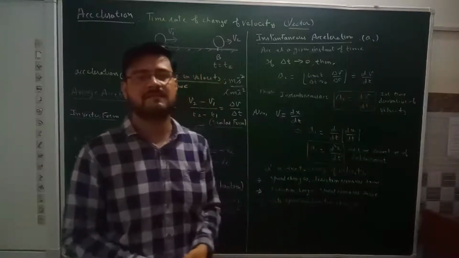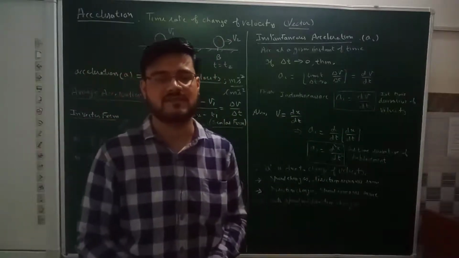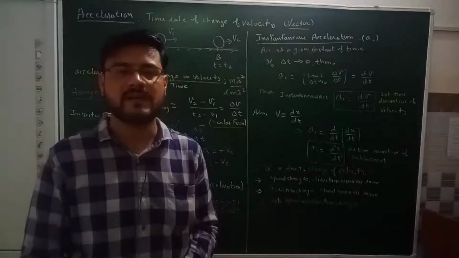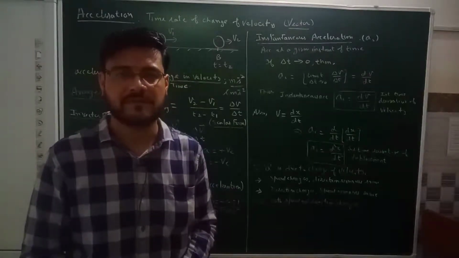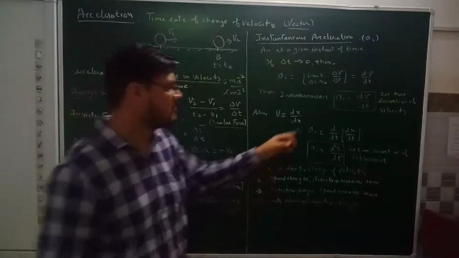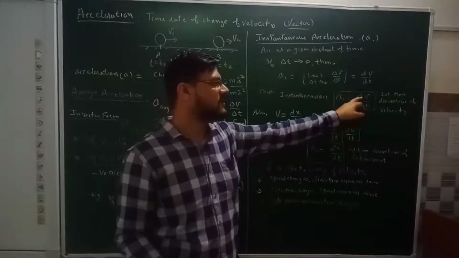That is, it is the first time derivative of the velocity. So instantaneous acceleration can be determined by taking the first time derivative of the velocity. So instantaneous acceleration a is equal to dv over dt.